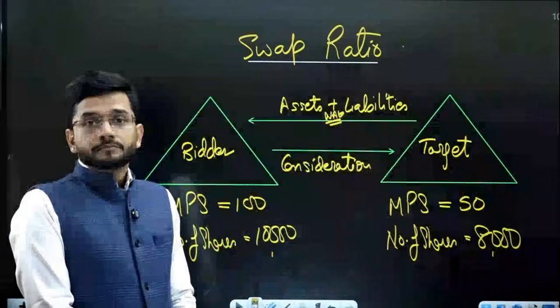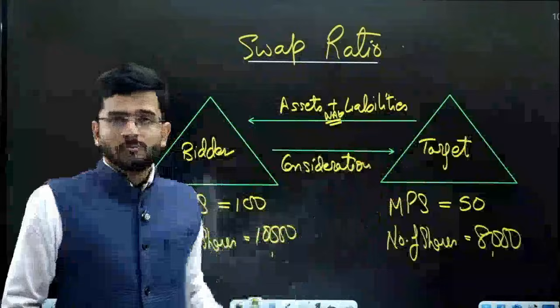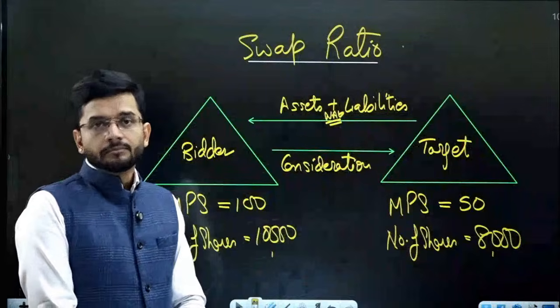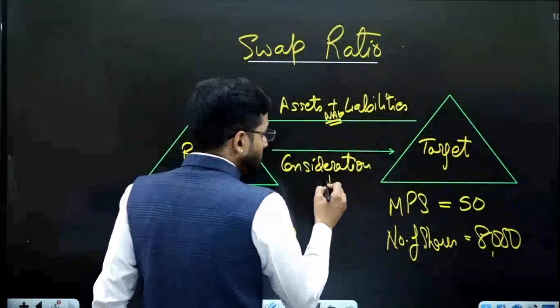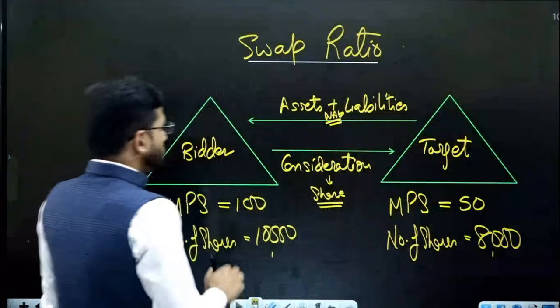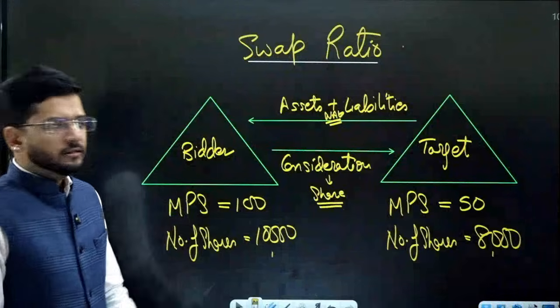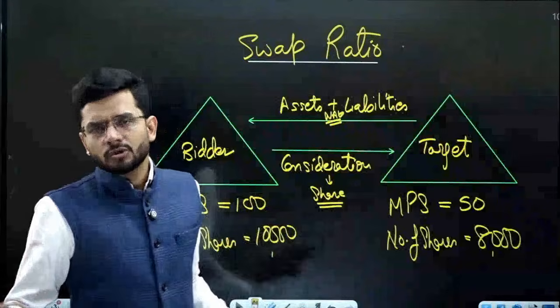NAV will be calculated. Now, the bidder company will issue some consideration to the target company. Assume that this consideration is wholly in terms of number of shares. So, the bidder company will issue new shares to the target company. That is a deal. There is no cash involved.